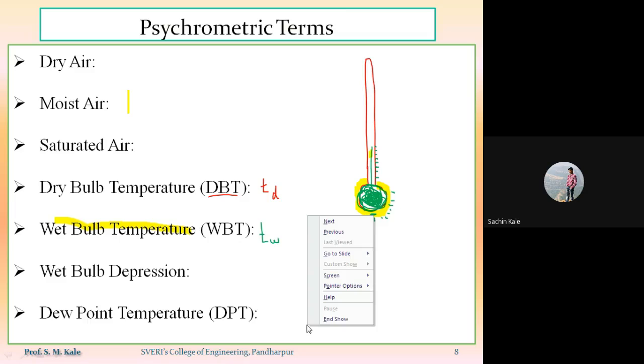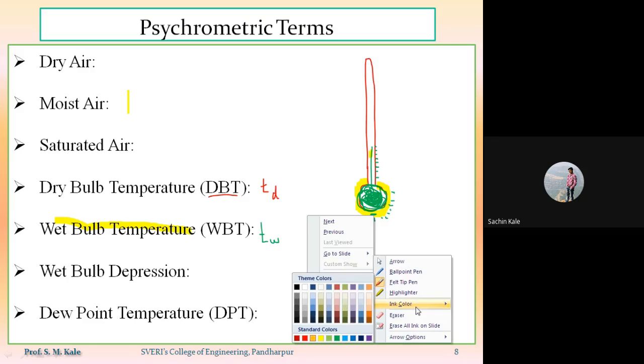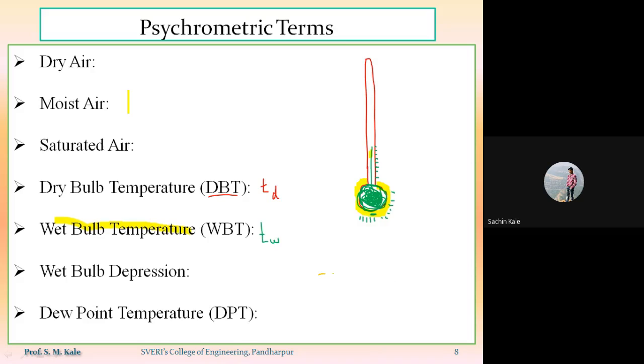You continue this process. Suppose you have this as the surrounding air, and that surrounding air consists of dry air plus water vapor.